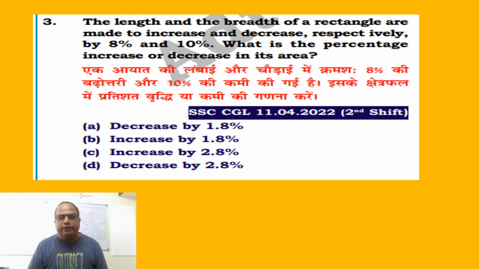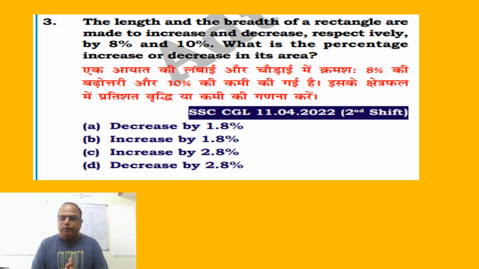The length and breadth of a rectangle are made to increase and decrease respectively by 8% and 10%. What are they doing with the length? The length and the breadth of the rectangle are made to increase. Length is being increased by 8%, and breadth is being decreased by 10%.